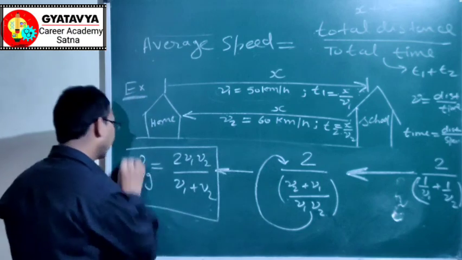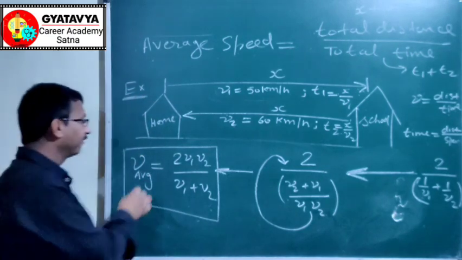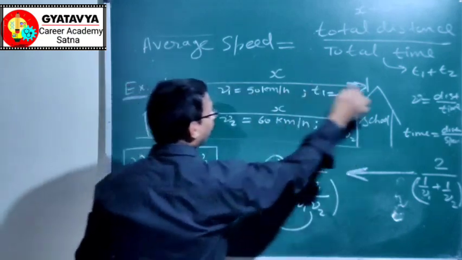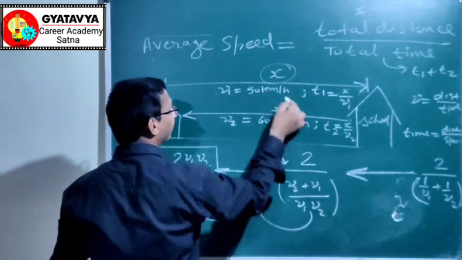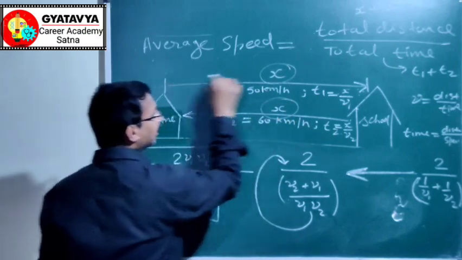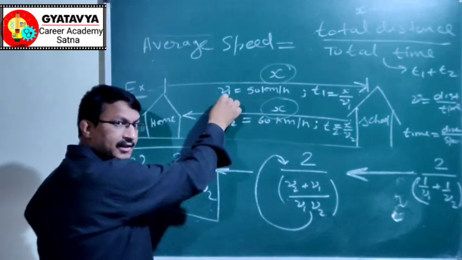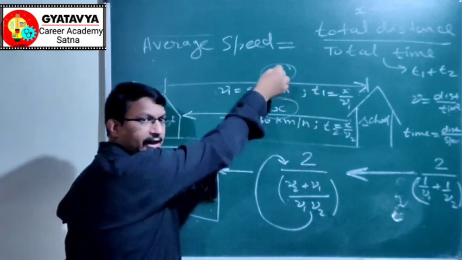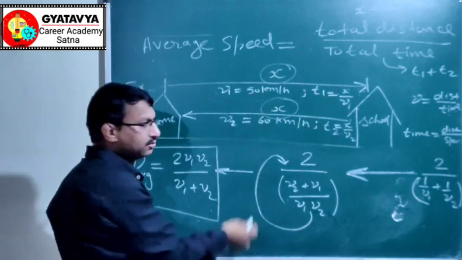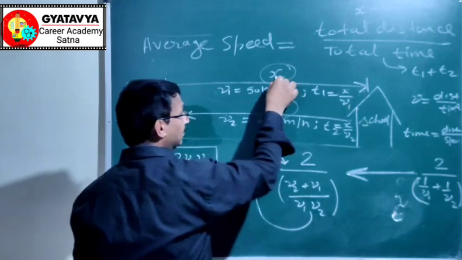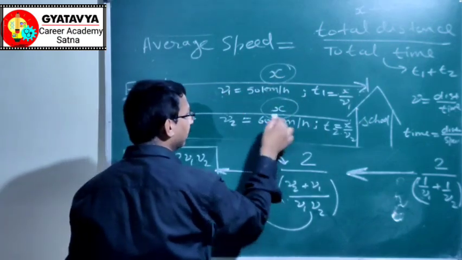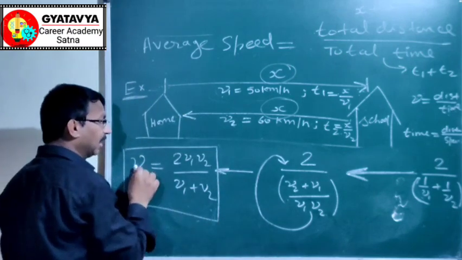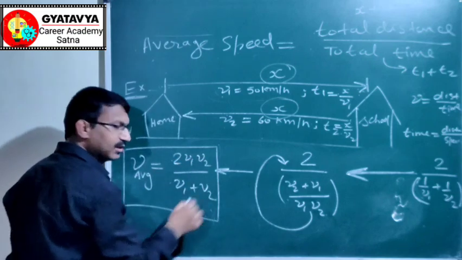This is the general formula for finding average speed if the ongoing and returning distances are the same, or we can say if the first half distance is covered with speed v1 and the second half distance with speed v2. The total journey is 2x, and x is individually half of it. So if the first half is covered with speed v1 and the other half with speed v2, then average speed can be found using this formula: v average equals 2 v1 v2 upon v1 plus v2.